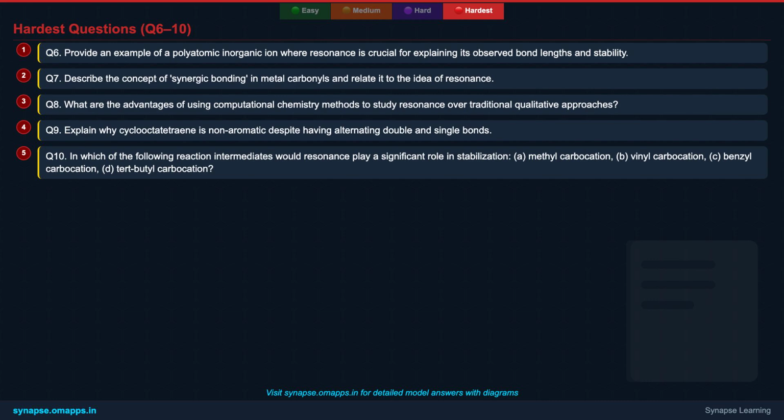Let's continue to push your boundaries with the remaining 5 hardest level questions. These questions are designed to test your deepest insights into resonance, its applications, and its limitations. Remember to think multidimensionally and integrate concepts from various areas of chemistry. This is where true mastery is demonstrated. Give it your best shot.